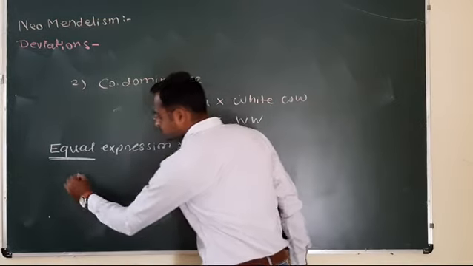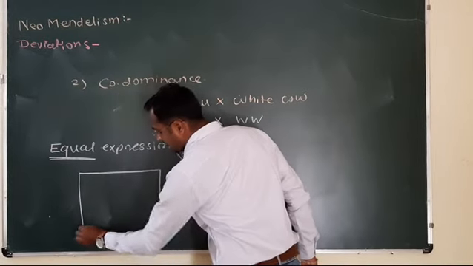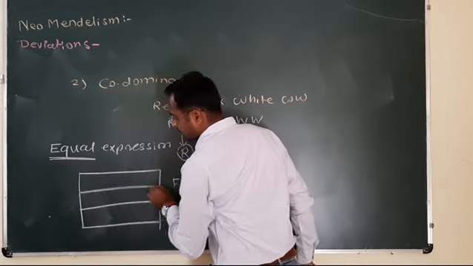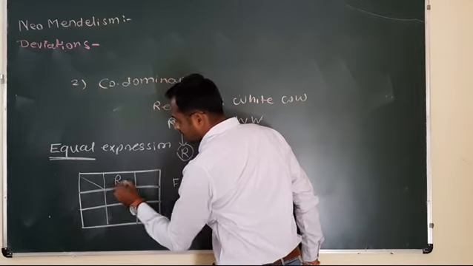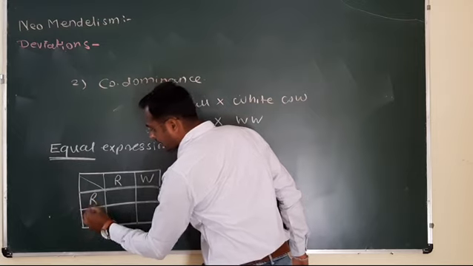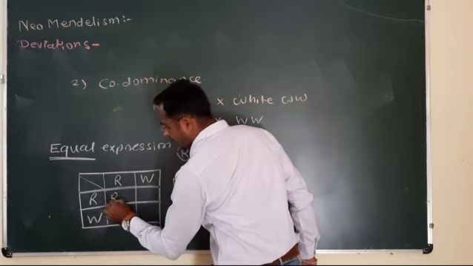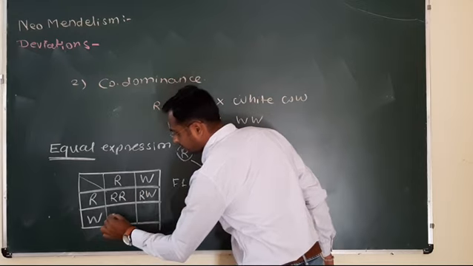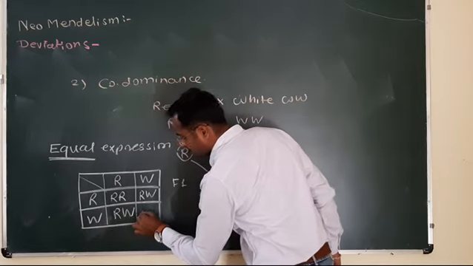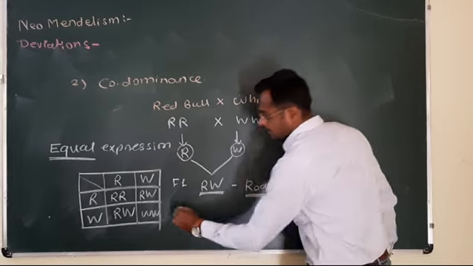Now in the F2 generation, put the gametes in the checkerboard. What is the F2 generation? See here: R, W, R, W, capital R, capital R, capital R, capital W, R, W, and W, W. What is here?